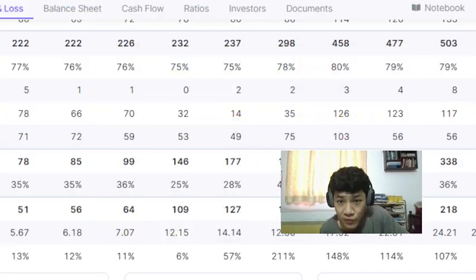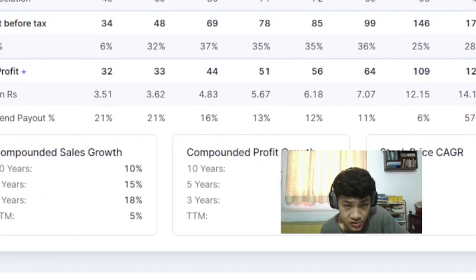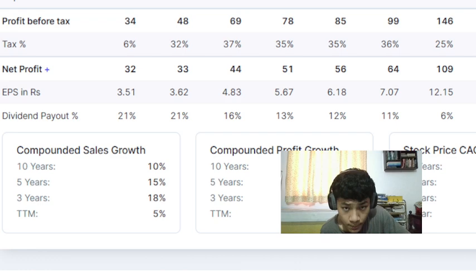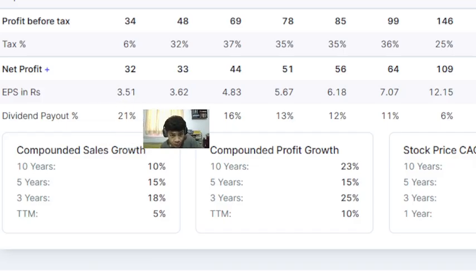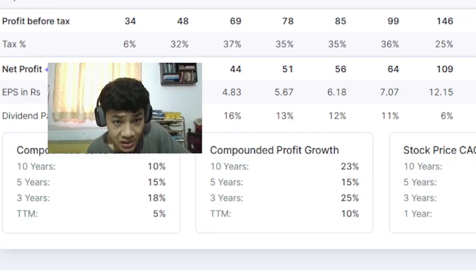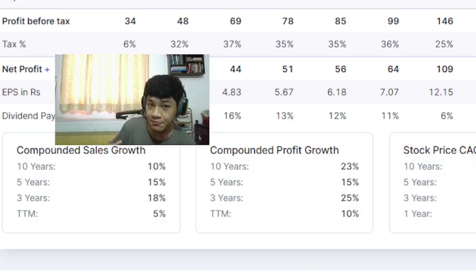So we look at the profit and loss. Let's take a look at them in percentage terms. In the last 10 years, compounded sales growth has been 10%, which is decent. Last 5 years has been 15%. Last 3 years has been 18%.